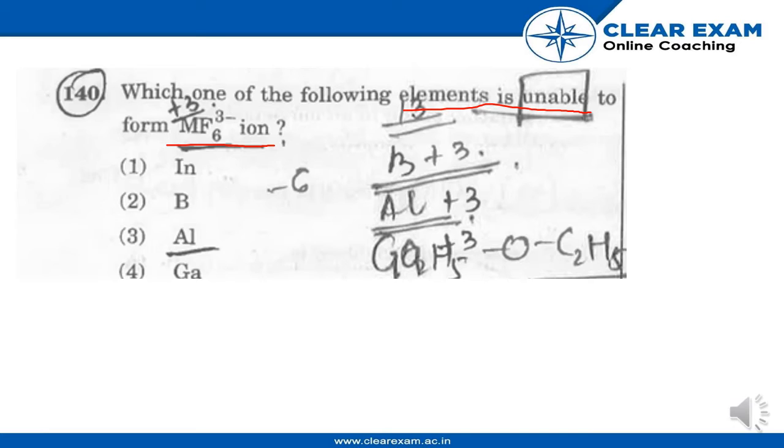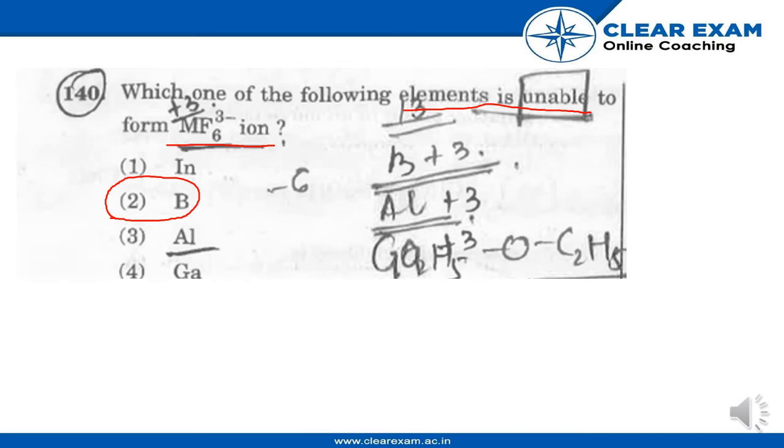Option number first, Ir, iridium. Option number second, B, boron. Option number third, Al, aluminium. Option number four, Ga. So the correct option is option number second, boron.